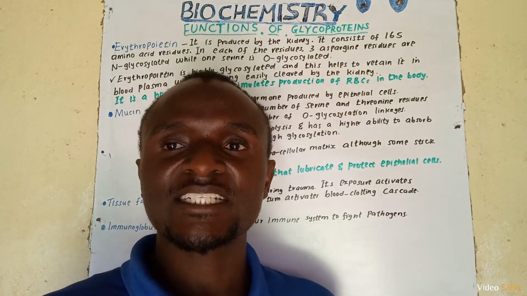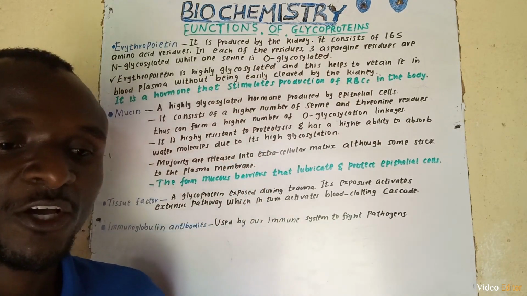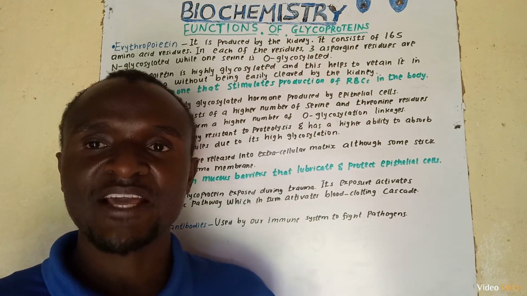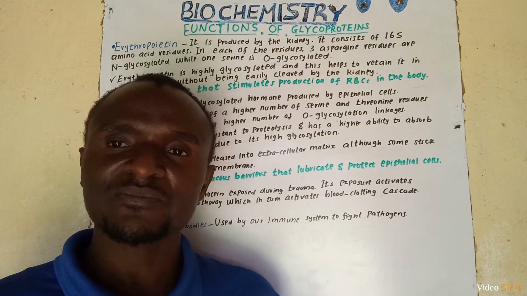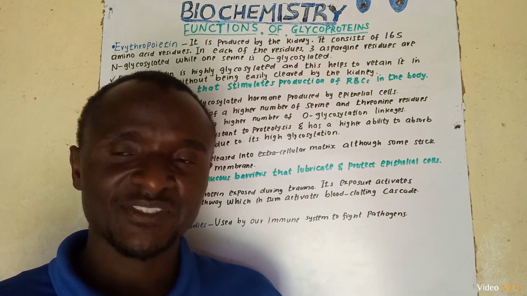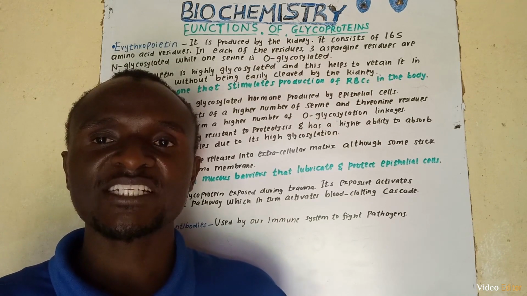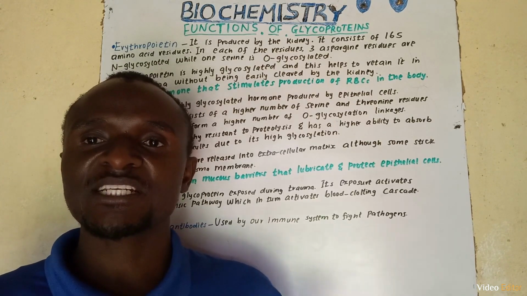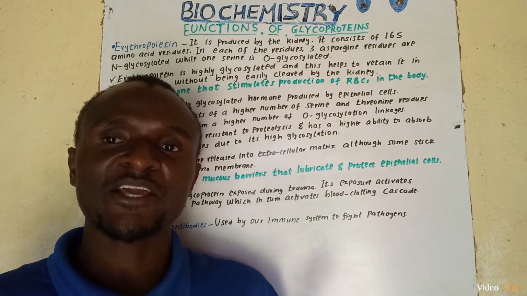Secondly, let's look at mucin. Mucin refers to that glycoprotein that is normally secreted by the epithelial cells. It is a highly glycosylated hormone. Mucin contains a lot of threonine and serine residues. So due to this, it means it contains a lot of O-glycosylation.